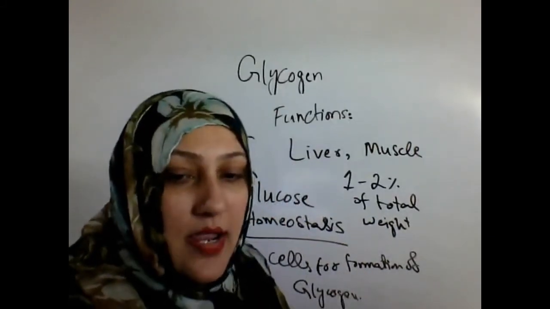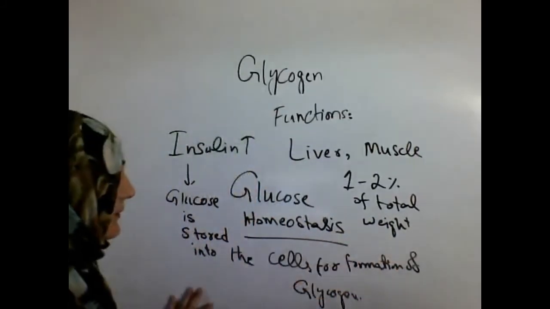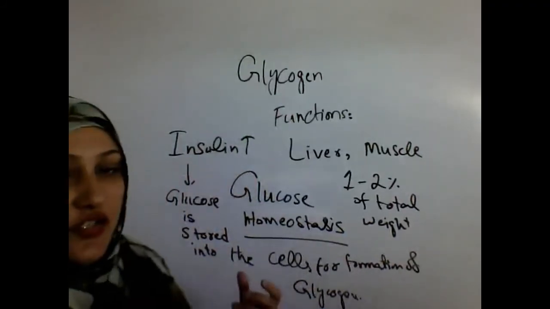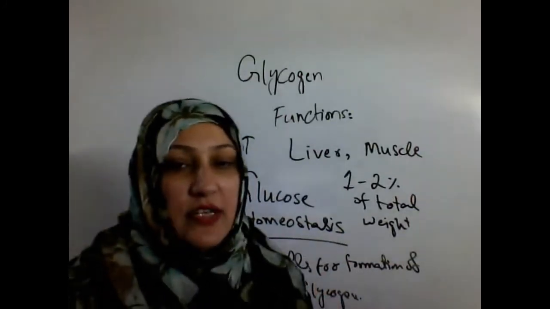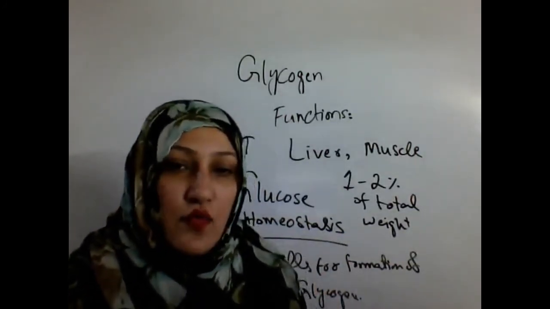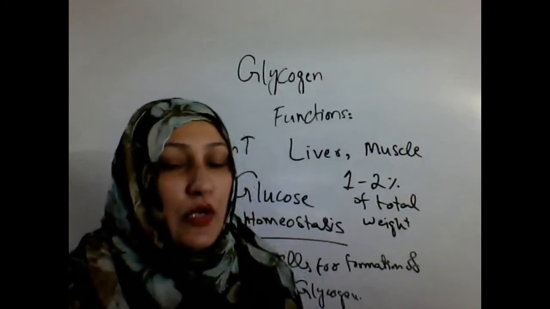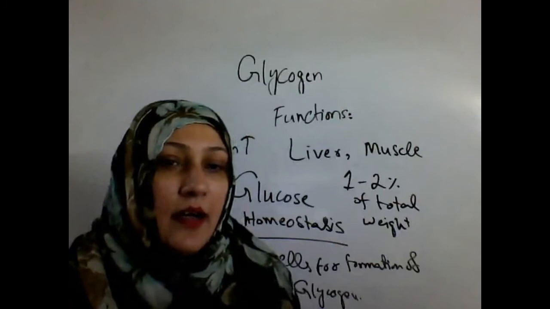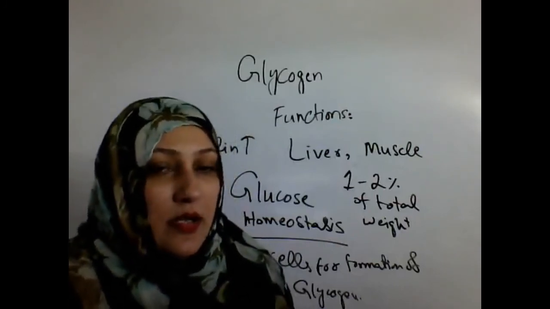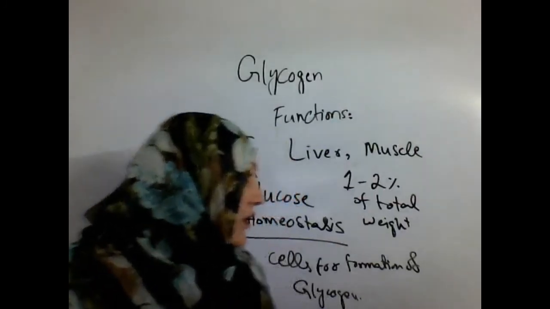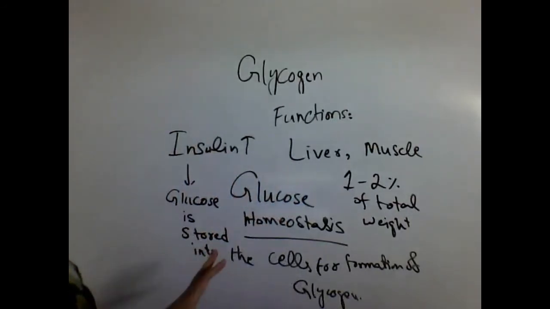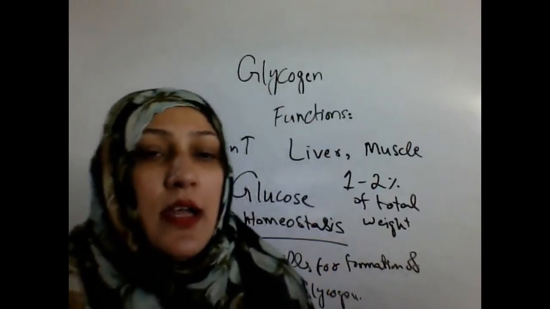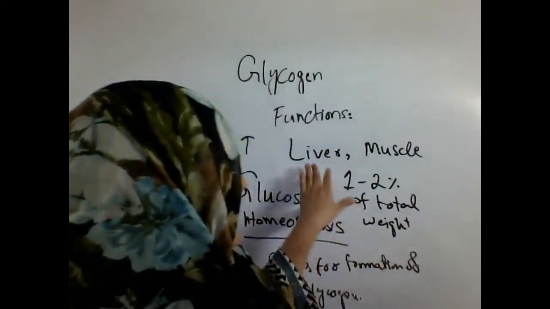Now the body makes new glucose for the production of energy by the breakdown of glycogen, and different hormones like glucagon, epinephrine, norepinephrine and cortisol are released. These hormones activate or stimulate the breakdown of glycogen. That is very important, and this breakdown occurs in the liver cell.